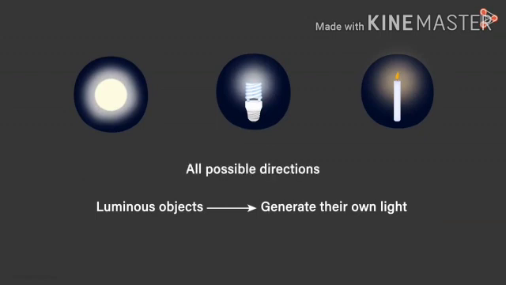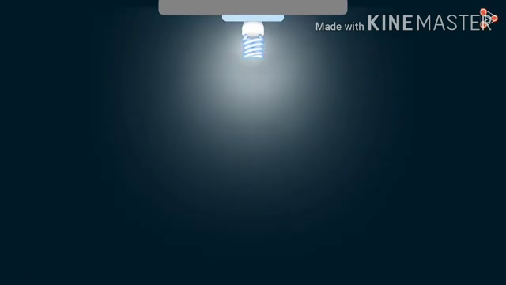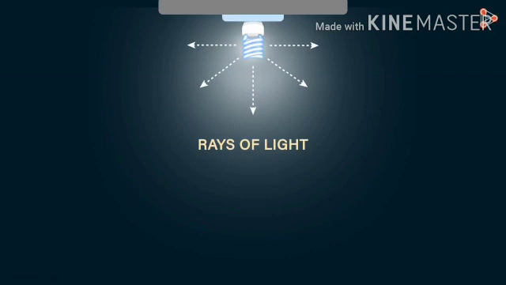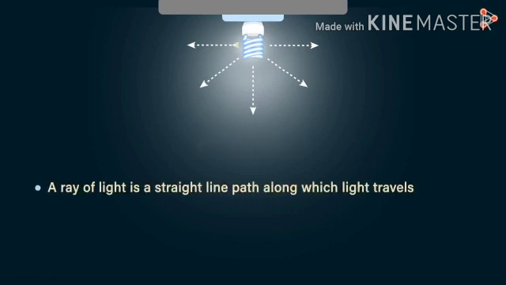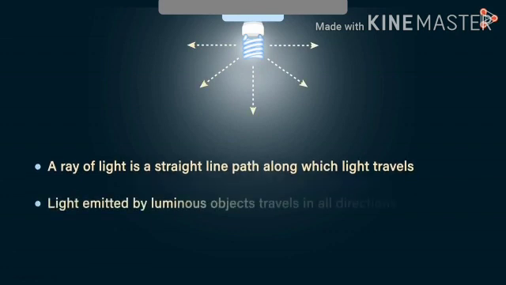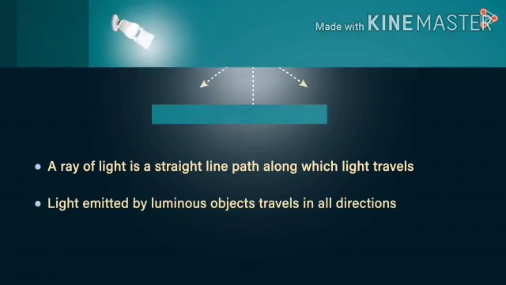Now, direction of light. Light can move in all possible directions. Let us consider the fluorescent bulb. In this fluorescent bulb, we can represent the ray of light moving in all directions, indicated by rays of light. These rays of light travel in straight line paths. The light emitted by a luminous object travels in all possible directions.